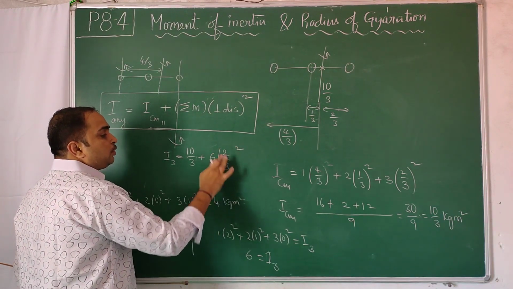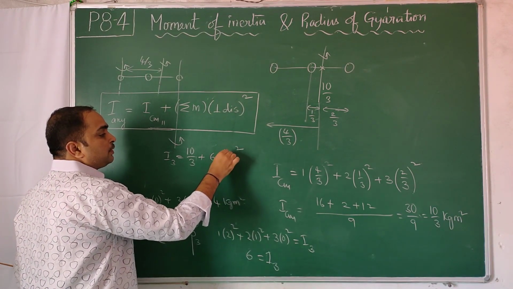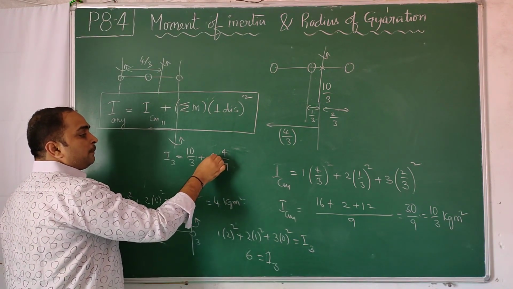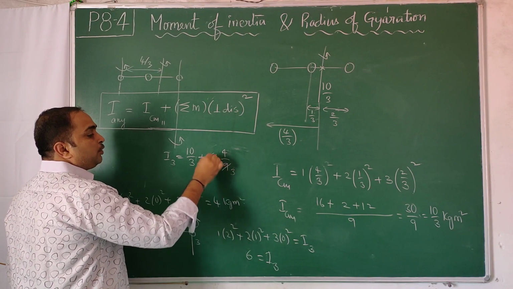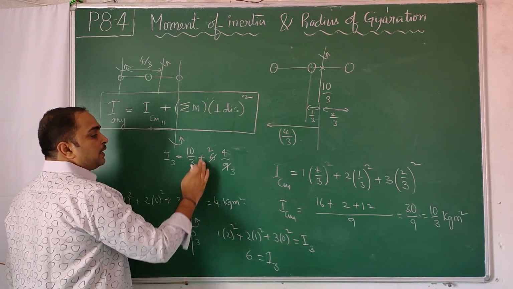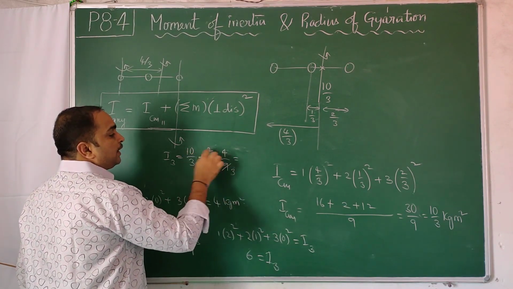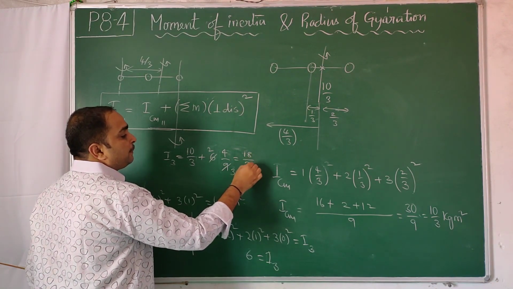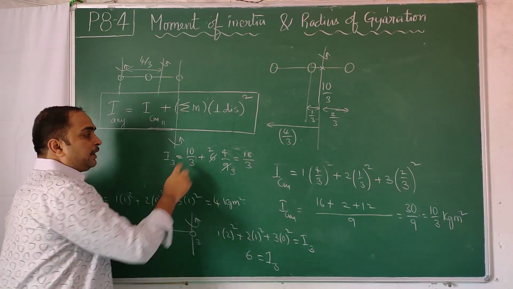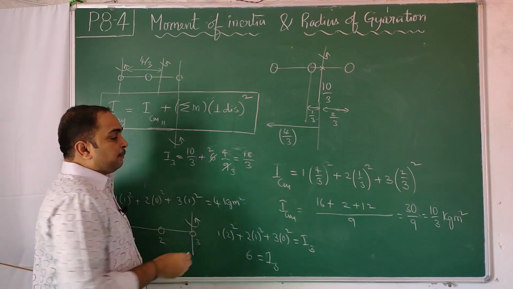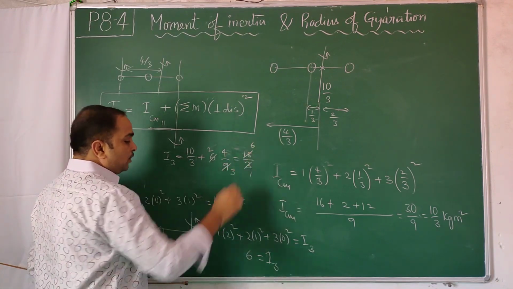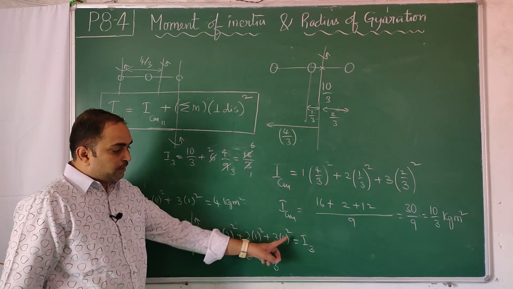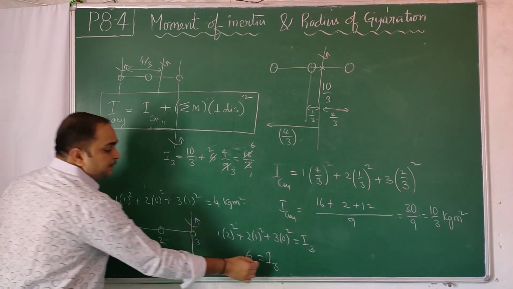I open it, 2 square is 4, 3 square is 9. Furthermore, 3 2s are 6, 2 4s are 8. So this is 10/3 plus 8/3, which is 18/3. 10 plus 8, 3 is the LCM, 3 6s are 18. So previously also you got 6, 1 into 1 square, 2 into 1 square, 3 into 0 square, when you did it you got the answer as 6.